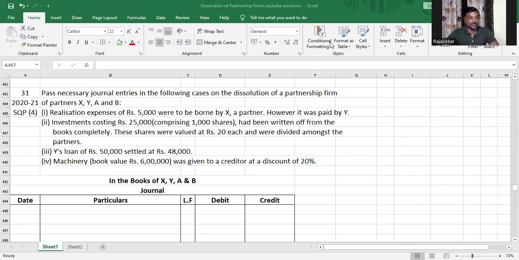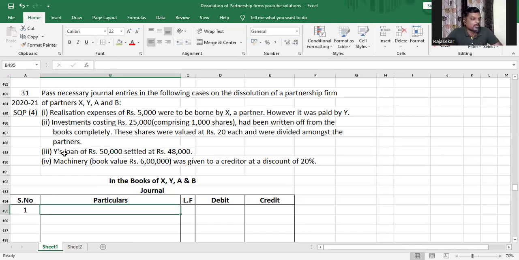Of videos in which we are solving the previous year question paper and sample question paper questions on the chapter Dissolution of Partnership Firms, and currently we are solving questions that require us to prepare journal entries. I have a question from the year 2020-2021 sample question paper, 4-mark question. Pass necessary journal entries in the following case on the dissolution of partnership firm of partners X, Y, A and B, after the assets and liabilities have been transferred to realization account. I forgot to mention that. Okay. So yeah, the first transaction is what, my dear children?